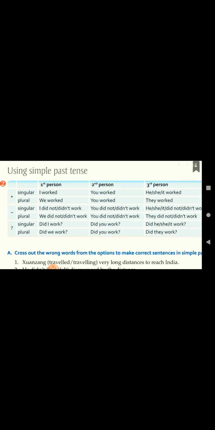For negative sentences, subject, did not, and the base form of the verb. And for interrogative sentences, did, subject, and base form of the verb. That will be for all the sentences in simple past tense.